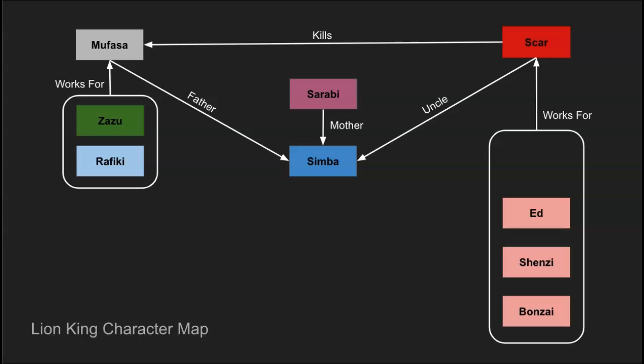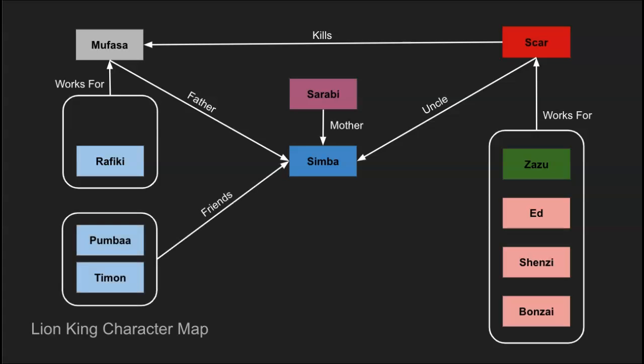Now, we all know in the story of The Lion King, Scar kills Mufasa and blames Simba. And a lot of the action doesn't change even in Hamlet or vice versa. Once Scar kills Mufasa, Zazu then starts to work for Scar. Also, Simba has some friends named Timon and Pumbaa that he spends time with, and they help him as he survives and grows up.